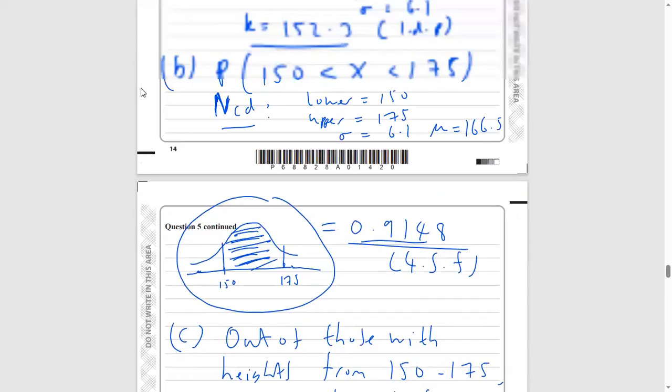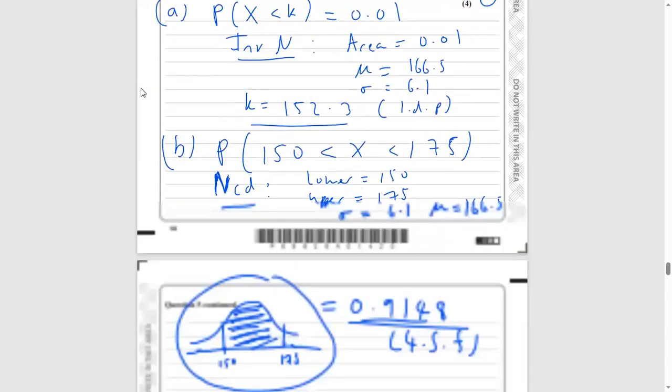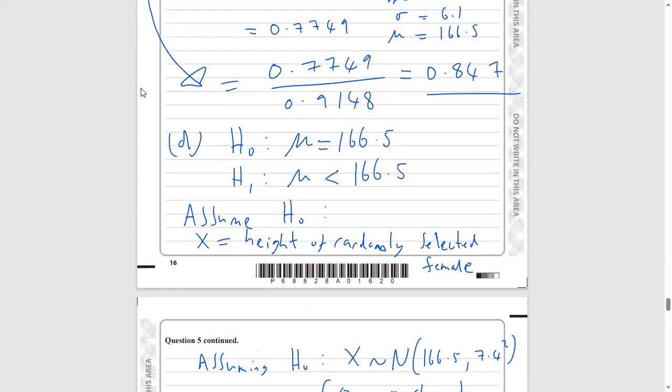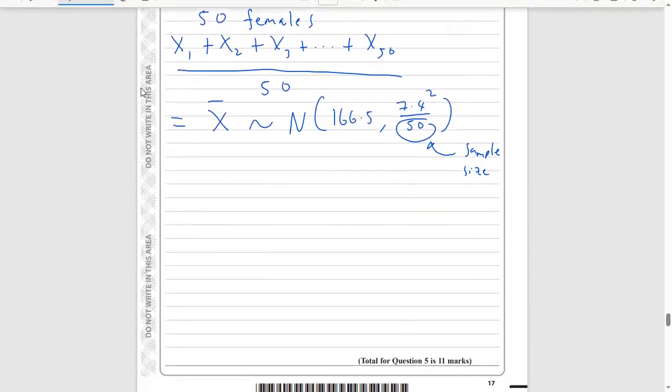Now we're doing a 5% level of significance test, and it's a one-tail test. Again, I'm just going to make this really clear: this is a one-tail test. Why is it one-tail? Because we've got an inequality sign there. So we're looking at the left tail of the distribution. A less than sign means we look at the left side of the distribution. A bigger than sign means we look at the right tail of the distribution.